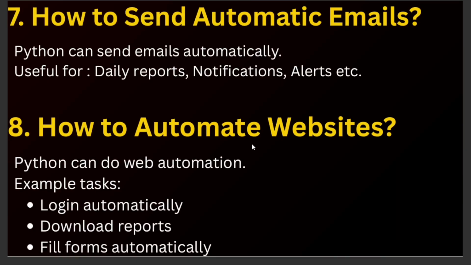Next, we'll come to how to automate websites. This is most important. Python can control web browsers using Python tools. Example, login automatically. We can go to a website and log in using credentials automatically. We use Selenium here. We can download the reports from the websites, and we can fill in data. Example, Google Forms. We can fill the form data and send it automatically.